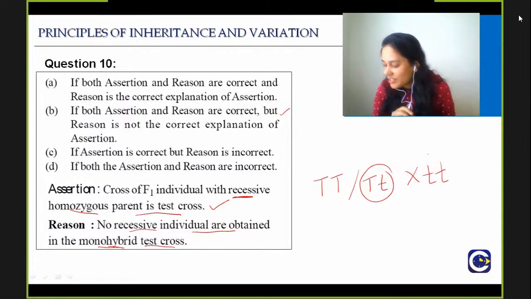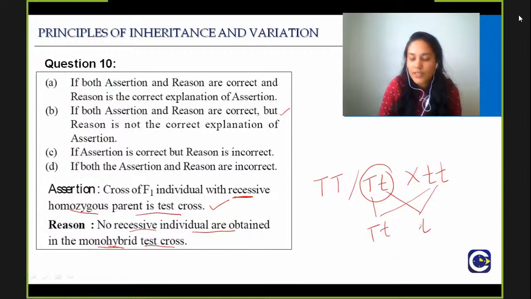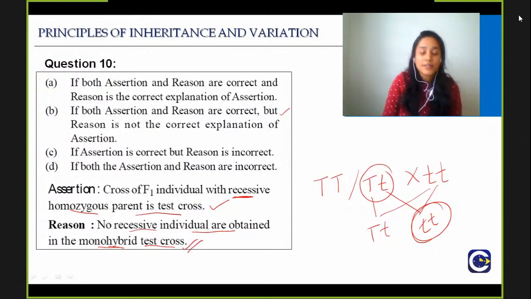See, I got Jeevitha. You answered the right answer. When you cross these two individuals, what are you going to get? You will get capital T, small t, and you will get small t. So you will also get the recessive individual in a monohybrid test cross. Here they are saying no recessive individuals are obtained in the monohybrid test cross.